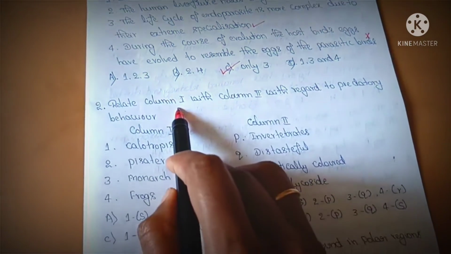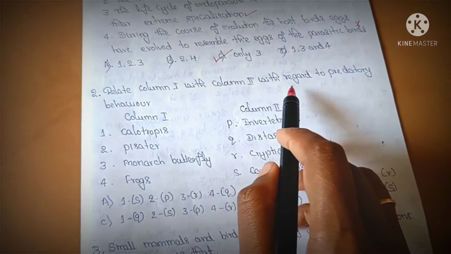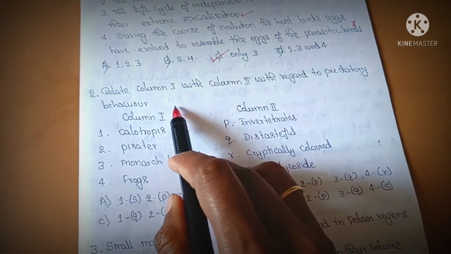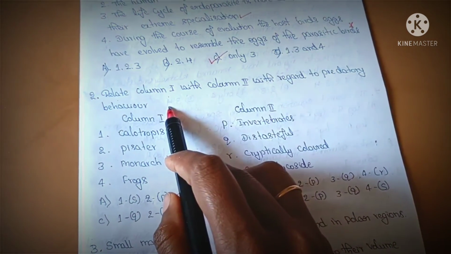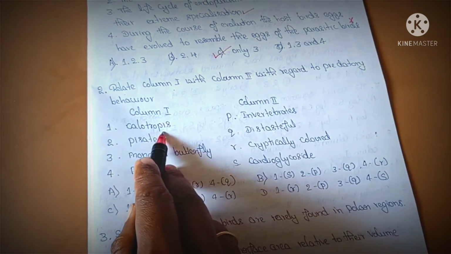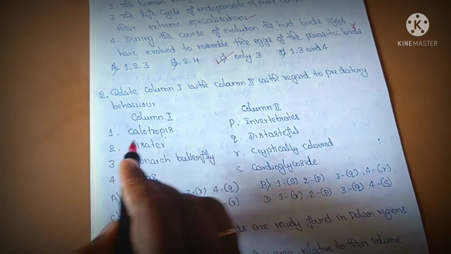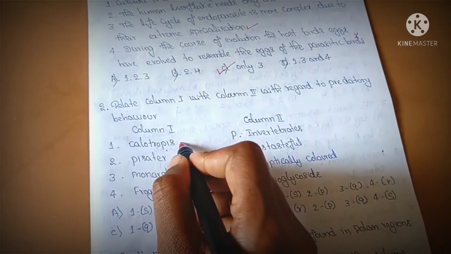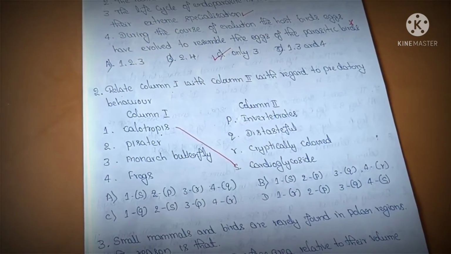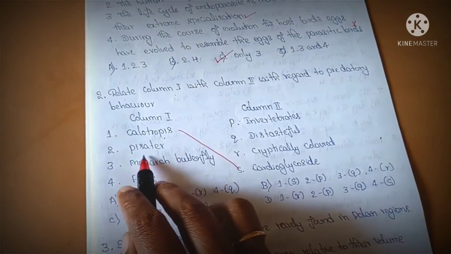Relate column 1 with column 2 with regard to predatory behaviors. Here, Calotropis shows the predatory behavior. It is option S, that is cardiac glycosides.